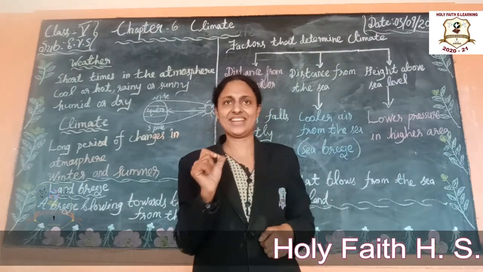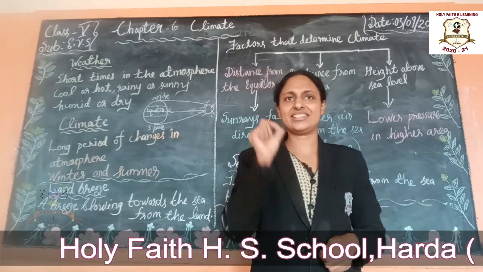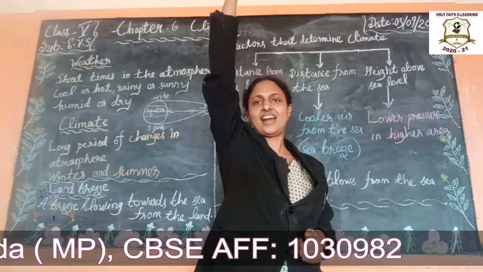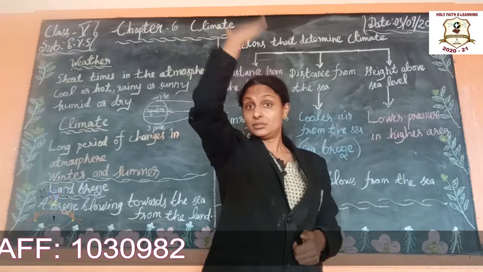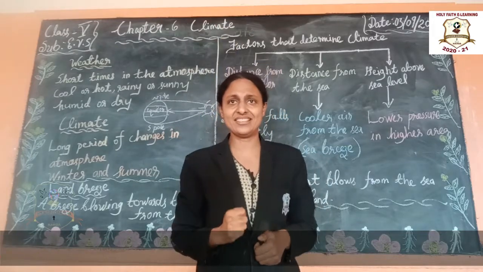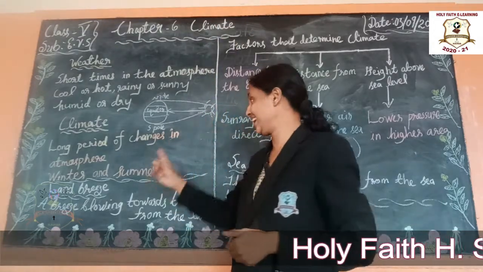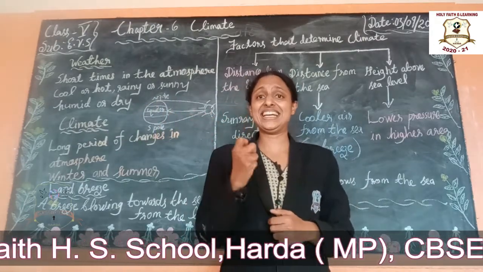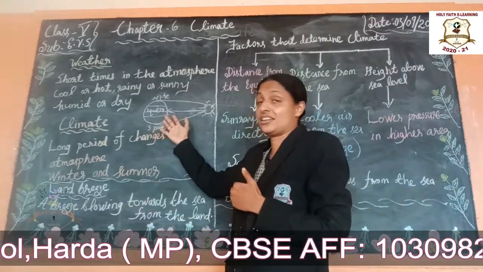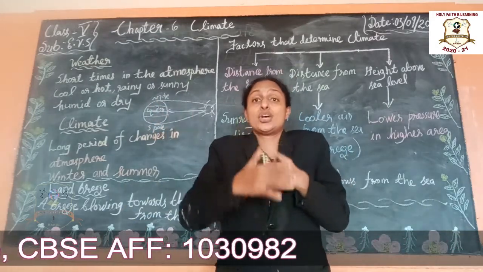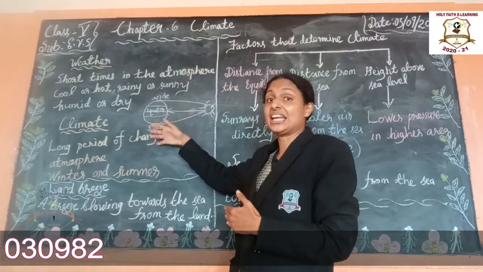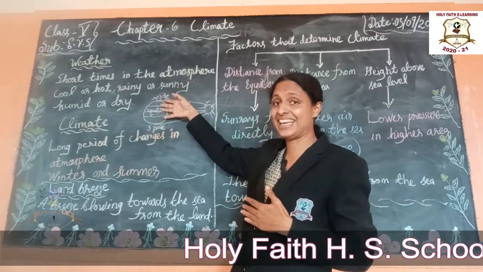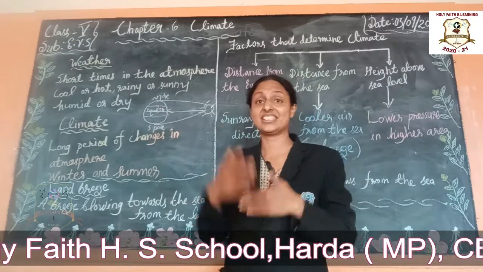Near the equator, the sun's rays are almost directly overhead. The sun comes above our head, which means more heat. Understand students? The rays of the sun fall vertically. Vertically means straight line. Understand? So the equator receives more sunlight. This equator area receives more sunlight than any other area, than the poles area.